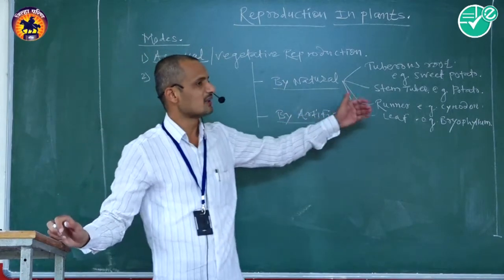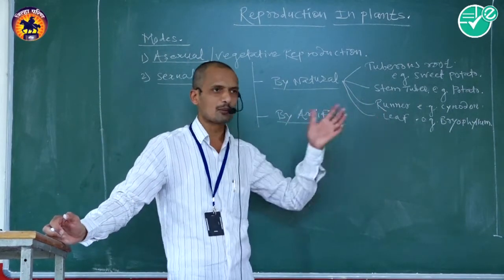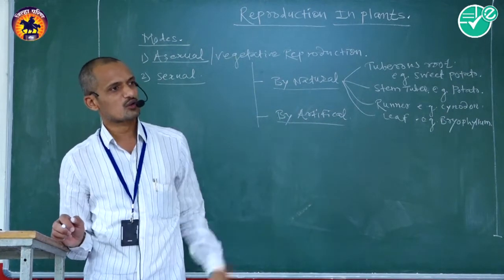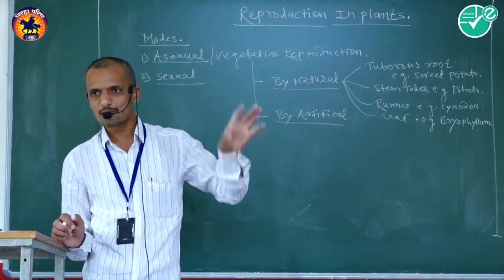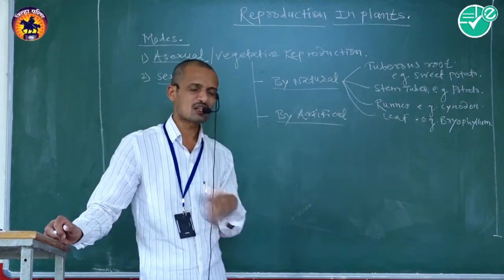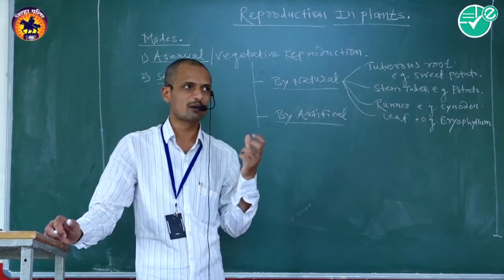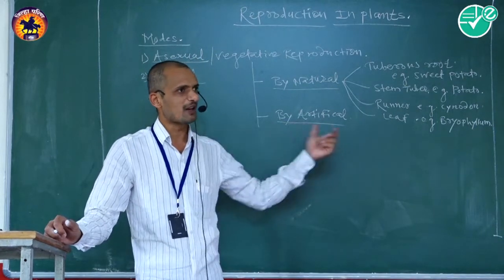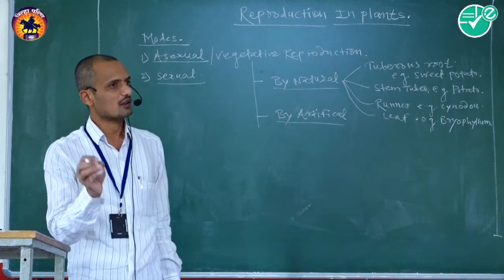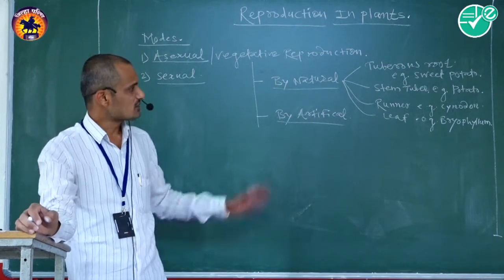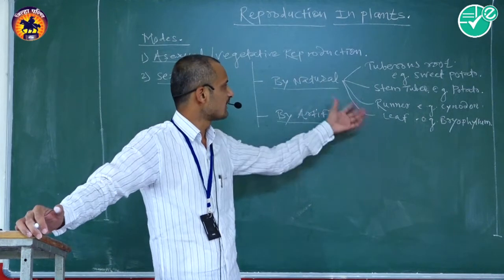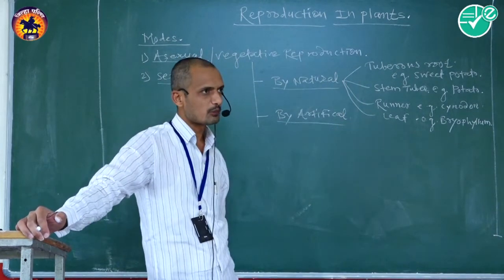When the leaf of Bryophyllum becomes mature on the parental plant and maturity completes, the leaves become detached, separated, and spread on the surface of the soil during the favorable season. During suitable environmental conditions, they will develop and form young ones like their parent naturally. So it is included in the natural method of vegetative propagation.